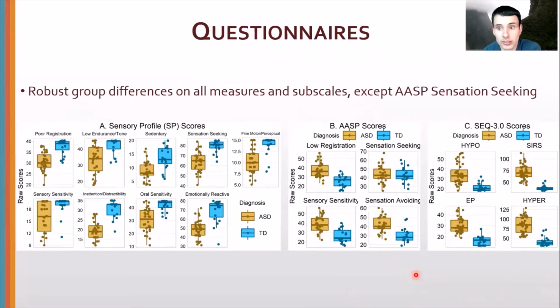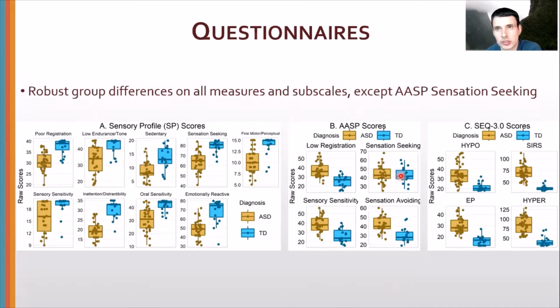So in terms of our results, we did find robust group differences on all of the questionnaire subscales, with the exception of the adolescent adult sensory profile sensation seeking subscale. And we don't think this is anything to do with this being a self-report scale.